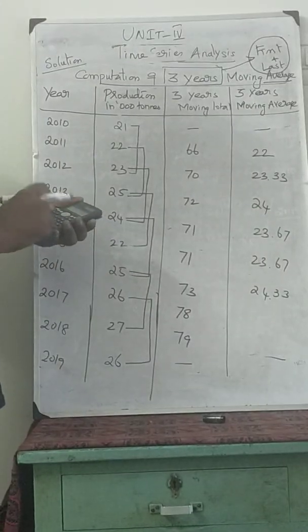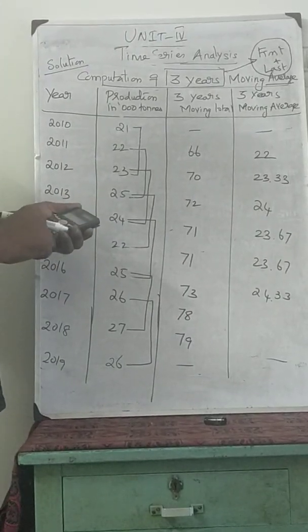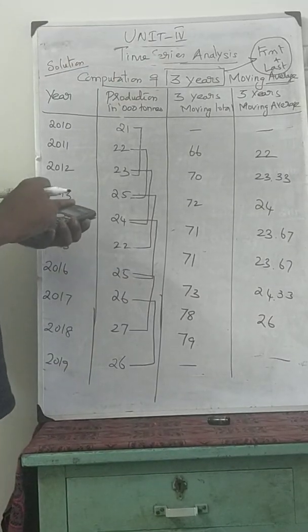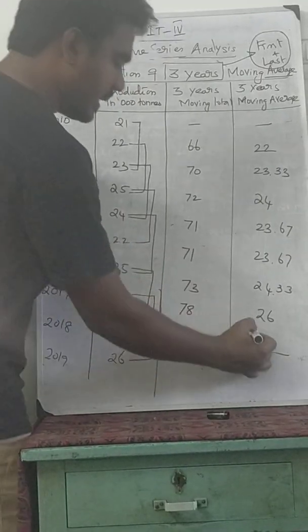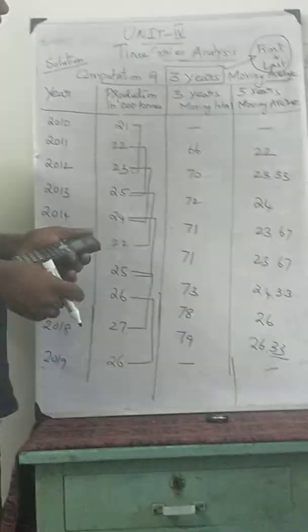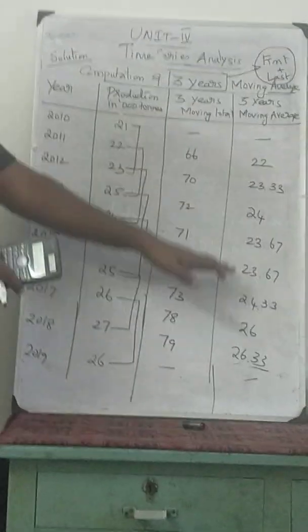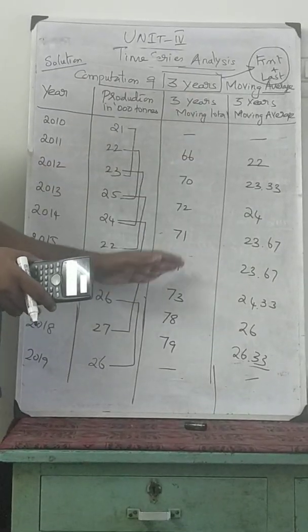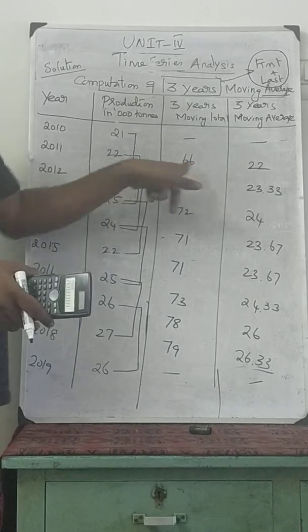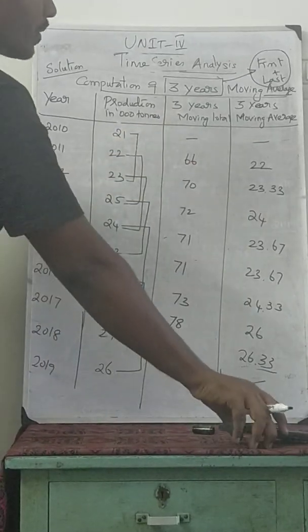Then 78 divided by 3 is 26, and the last one, 79 divided by 3, is 26.33. The last one is nil. So this is the 3 years moving average: the third column is the total of 3 years, then we take the average by dividing by 3.